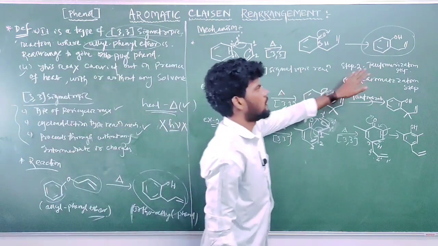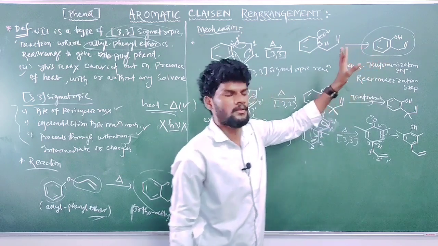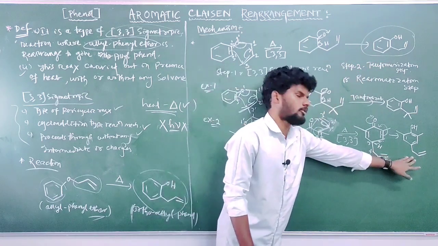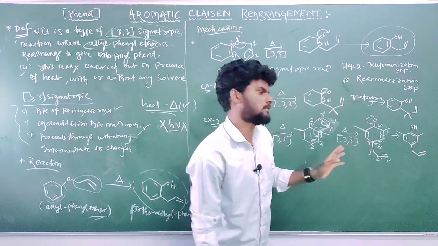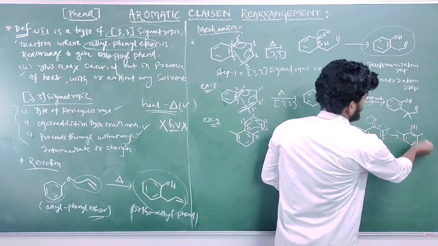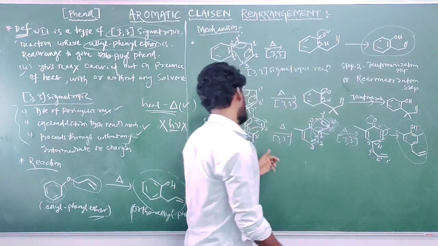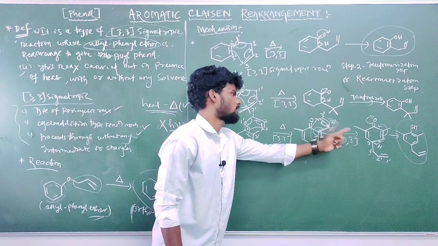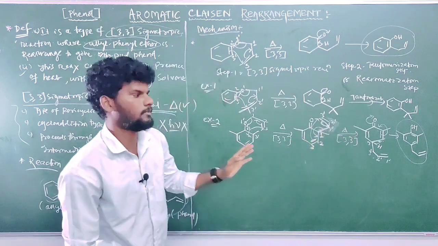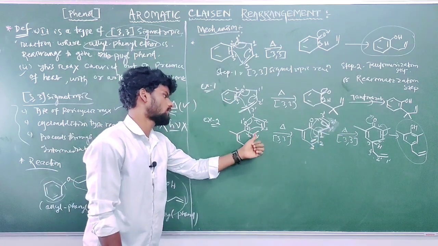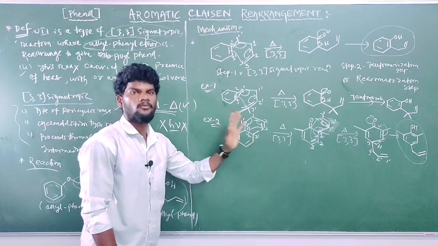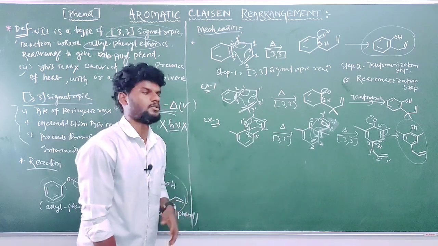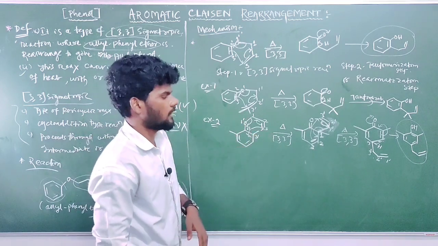Before we were getting the ortho product, ortho allyl phenol, but here the para product, the allyl group is now attached at the para position. The reason is that at the ortho position we do not have any hydrogen atom, because the ortho hydrogen is now occupied by the extra CH3 group. So that is why we are getting the para product.